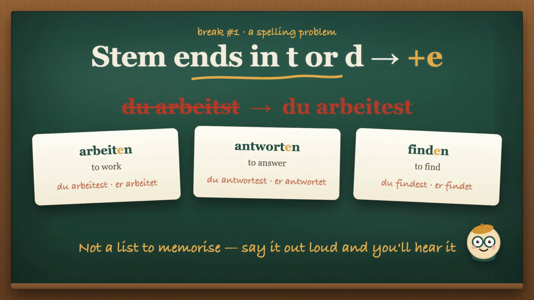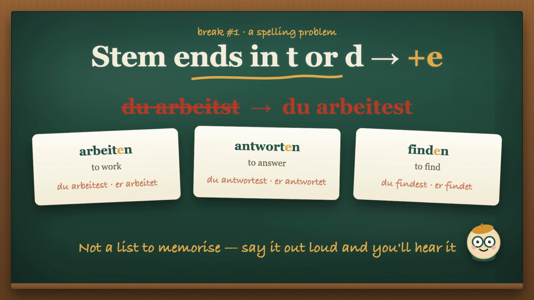Look at arbeiten, to work. The stem is arbeit. It already ends in t. Add the du ending and you'd get arbeitst, with t and st jammed together. You physically can't say that cleanly, so German slides an e in. Du arbeitest. And the same for er: not arbeitt but arbeitet.